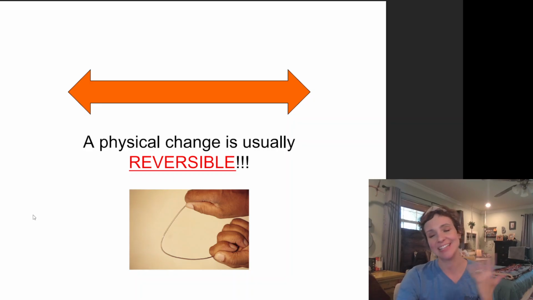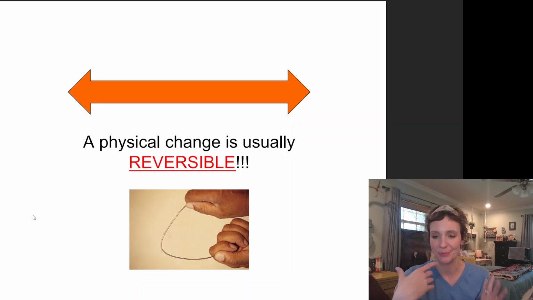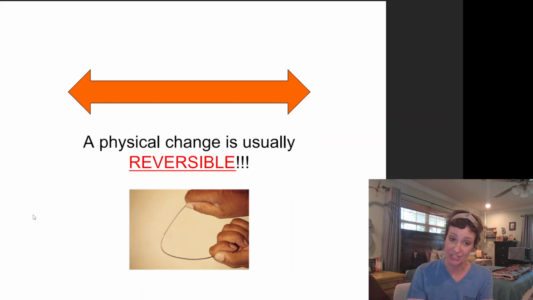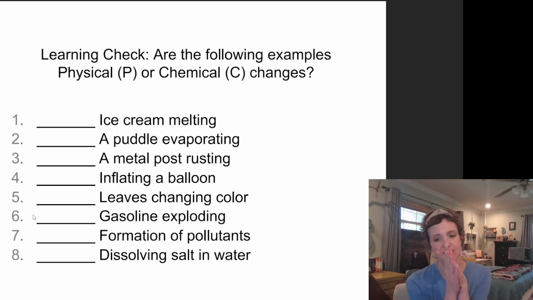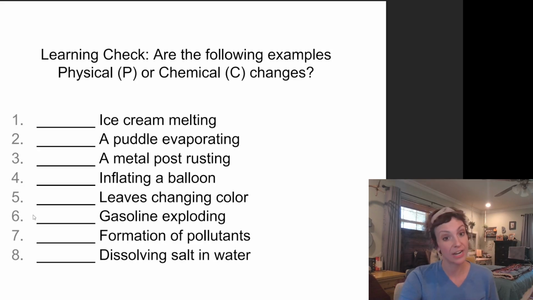Okay, so the key thing about a physical change is it is usually reversible. The picture here is you bending a wire. I can bend that wire straight back to its original shape. I've not changed what that substance chemically is. Amazing. Learning check. Let's see how smart we are. You can pause the video right now and see if you can write these answers down. Amazing. We're going to go on.